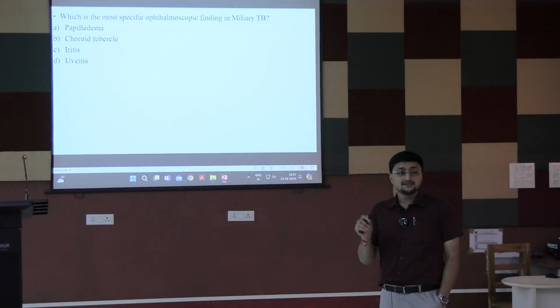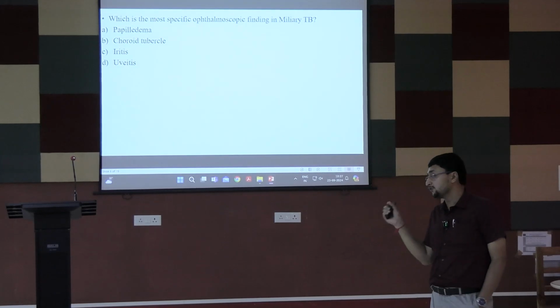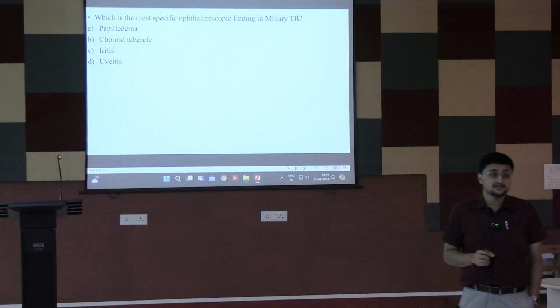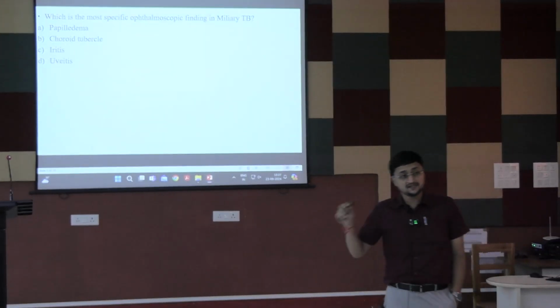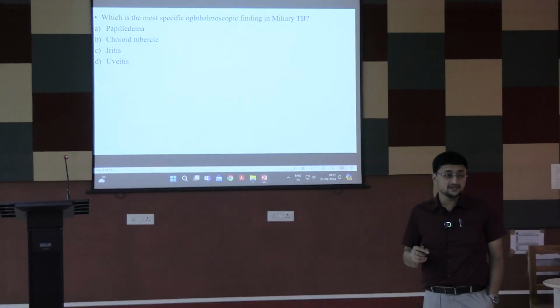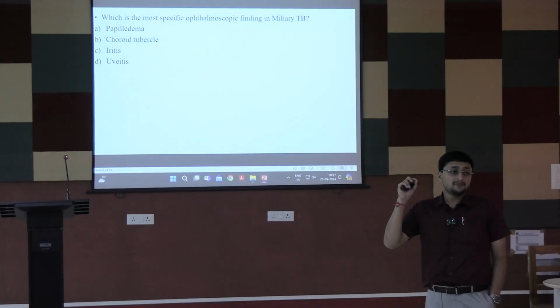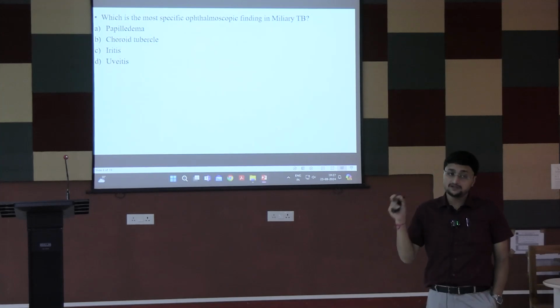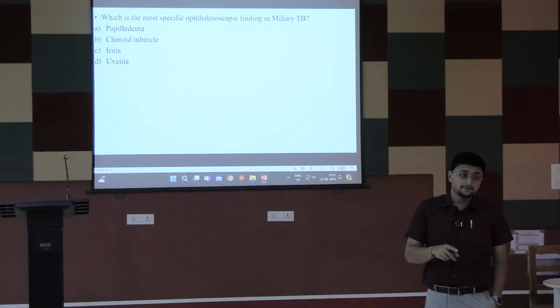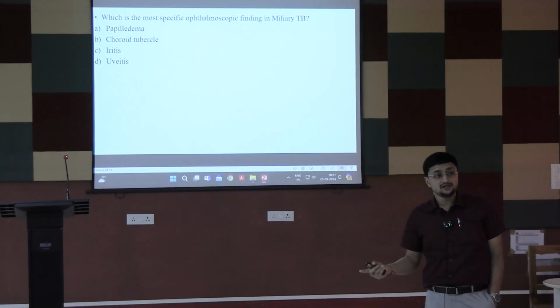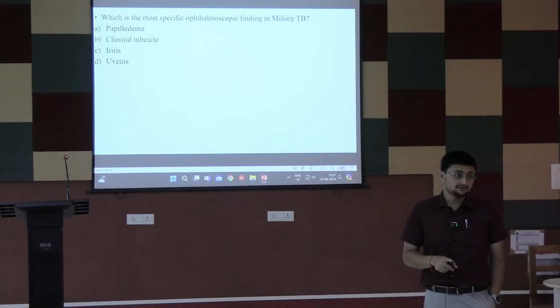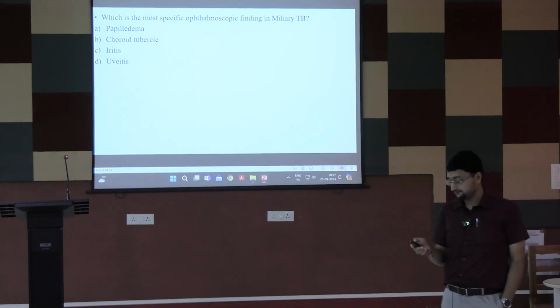Choroid tubercle. This is the most important and most characteristic finding of miliary tuberculosis. So, in each and every case of miliary tuberculosis patient, you must do an ophthalmoscopic examination to find choroid tubercle, to find papilledema. But the choroid tubercle is the most specific one in case of miliary TB.